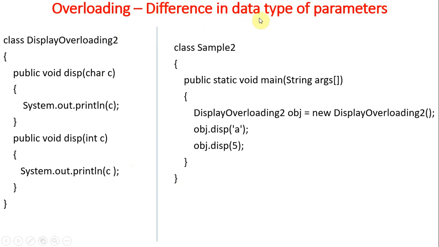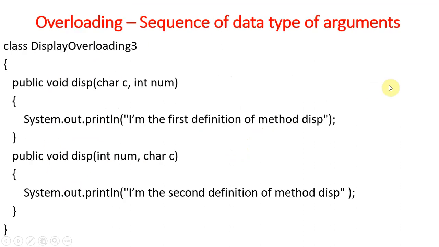Next, the difference in data type of parameter: char c, int c. Passing char data calls the char method, and passing 5 means the integer method is called. Next, the sequence of data types of arguments. Here is a class with two methods, method overloading happening: char c, int num, and int num, char c. So I am interchanging the parameter list. Here first we have char data, second int data; here we have int data and next char data.